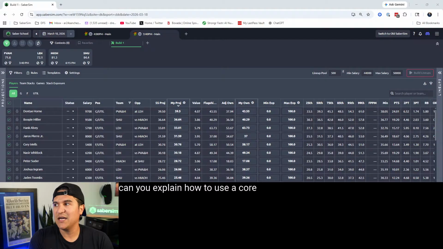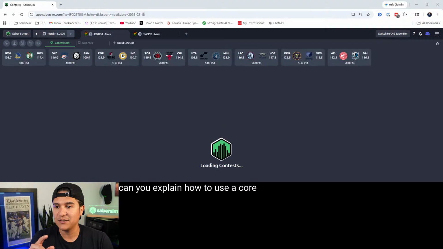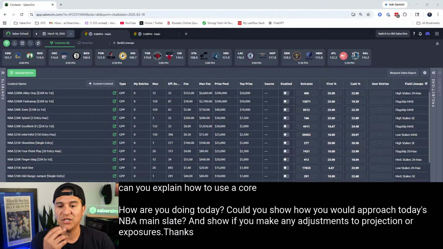But the question was, can you explain how to use a core? So if I wanted to use a core group of players, and then, you know what, this actually goes with the next question. I'm going to lump these two together. So first one, how to use a core, and then I'm going to couple this with the second question. Could you show how you would approach today's NBA main slate and show if you make any adjustments to projections or exposures?